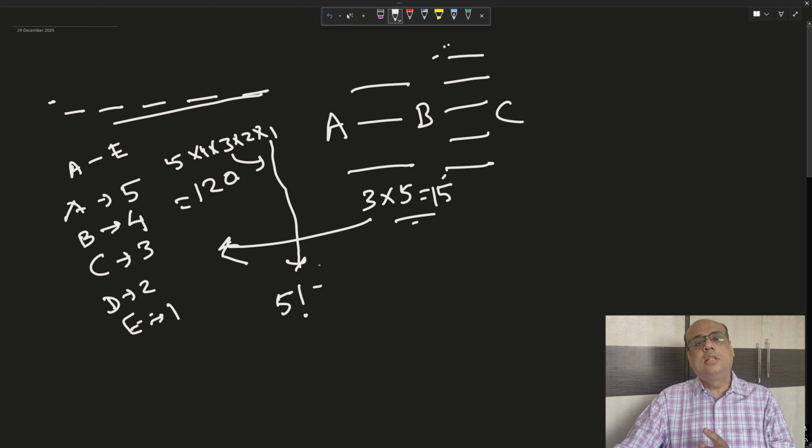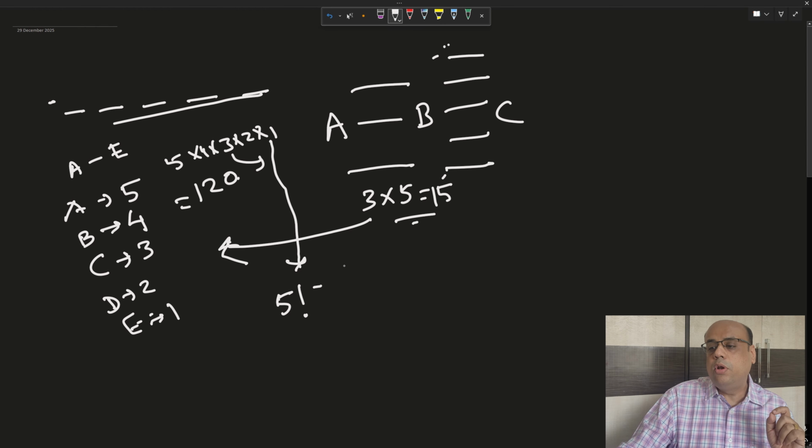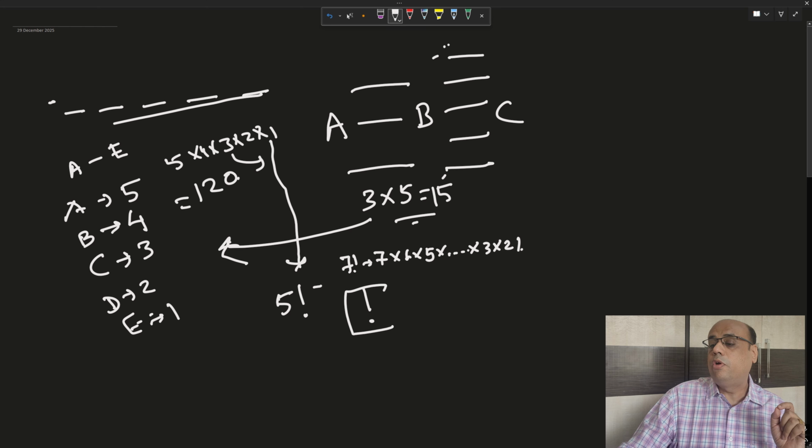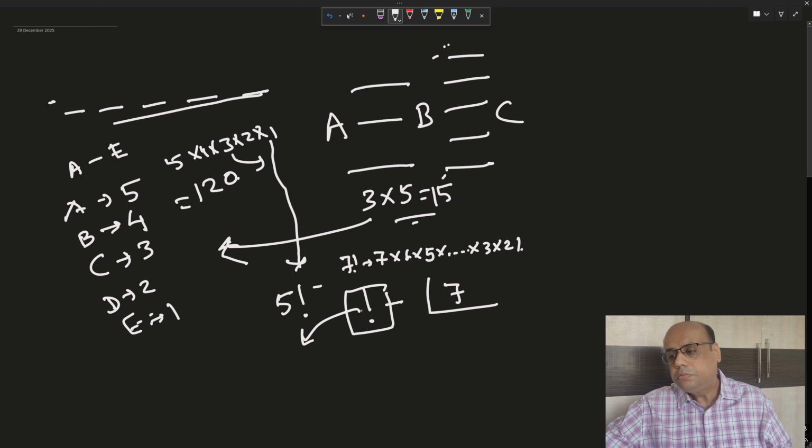It only takes whole numbers, it doesn't take fractions or decimals. So factorial 7 means 7 into 6 into 5 into 4 into 3, 2, 1. And this is the symbol for factorial. In a few books you will find it written like this, 7 factorial. Factorial is also written this way, but in common terminology it's written with the exclamation mark. So let us go by this logic.